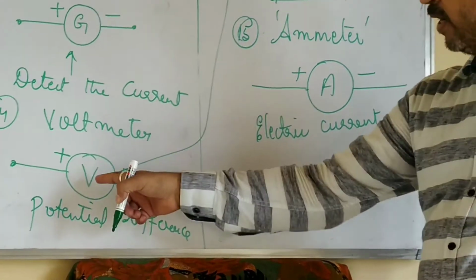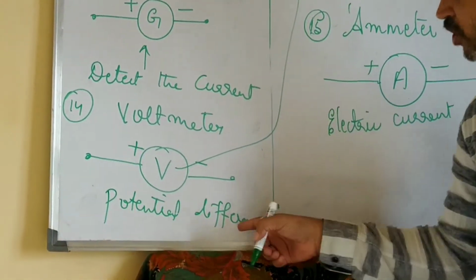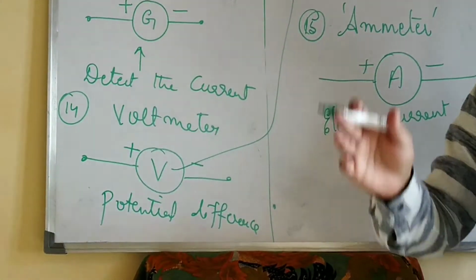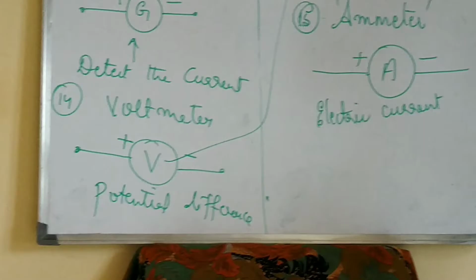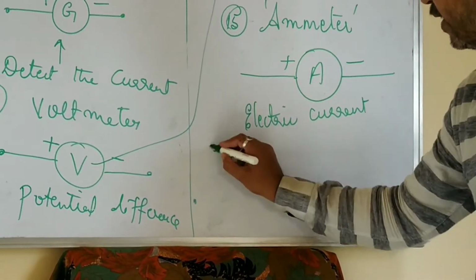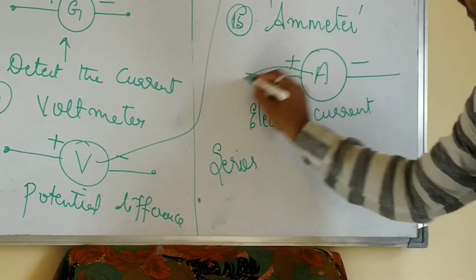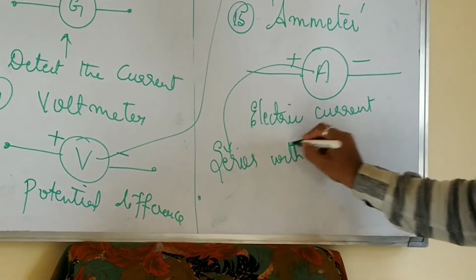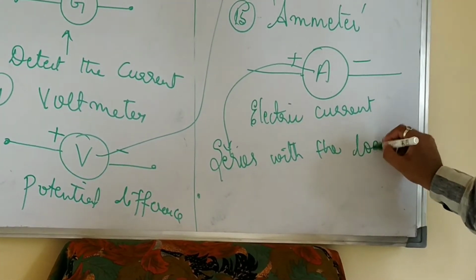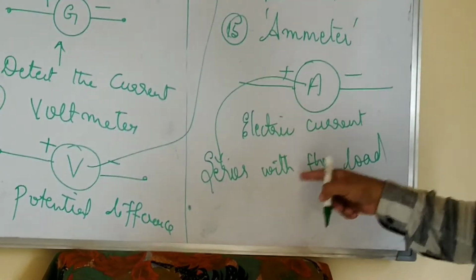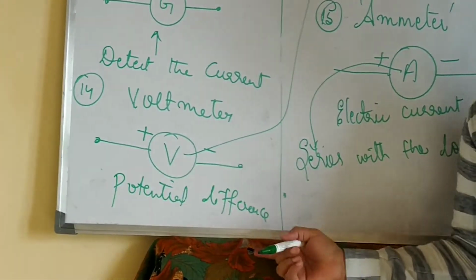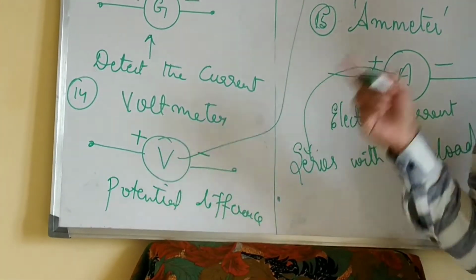Now, what is voltmeter? Voltmeter is the device used to measure potential difference or voltage in the circuits. Voltmeter is always connected in parallel across the load, whereas this ammeter, which is used to measure electric current, is always connected in series with the load, or in series with the circuit, whereas the voltmeter is connected across, or parallel.